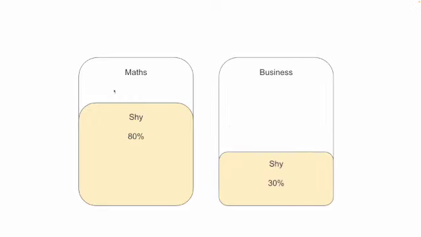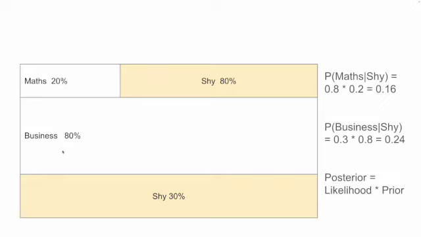So here is, in that university there are maths people who are 80% shy and business people who are 30% shy. Given this piece of information, you would say that, oh, most probably this person is a maths person. But let's get to the next level. So if we find that people who study maths in a university are only 20%, and 80% of the students are business, then how does it work?